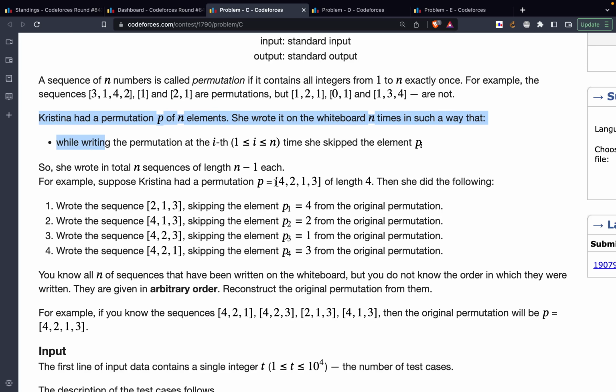For example, if this is the permutation 4213, then when she writes it the first time, she'll be writing 213. So she'll actually be skipping the first element.